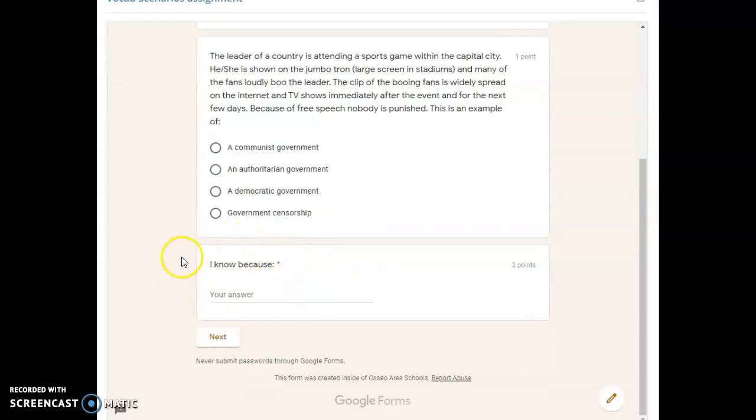And then once again, the I know because. So that's for you to kind of connect what you had learned in your notes to what you're seeing up there. You're kind of trying to use the vocab and understand it. And I'm just going to let you know now, if you say because of the notes, that's obvious and that's not answering the question. You'll get an automatic 0. So be a smart individual.